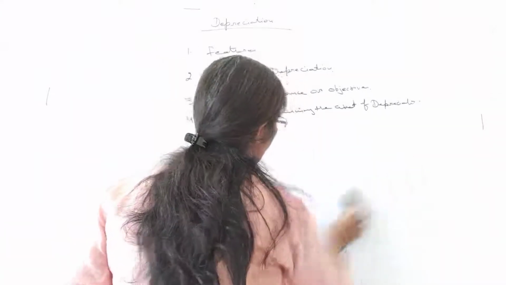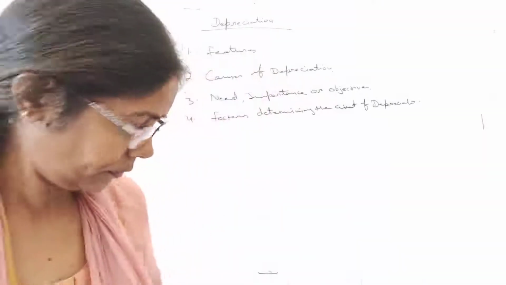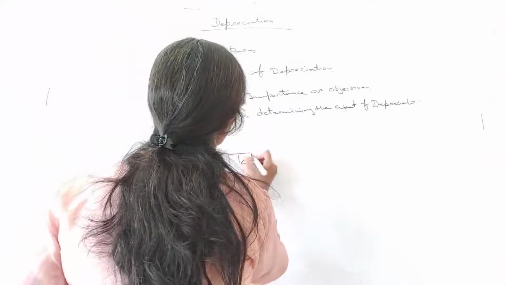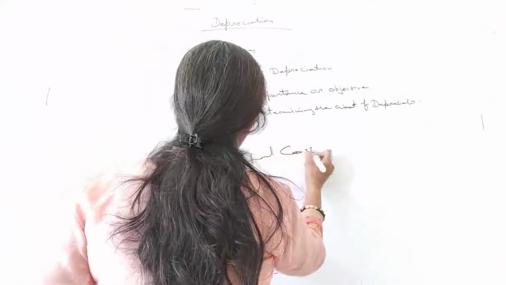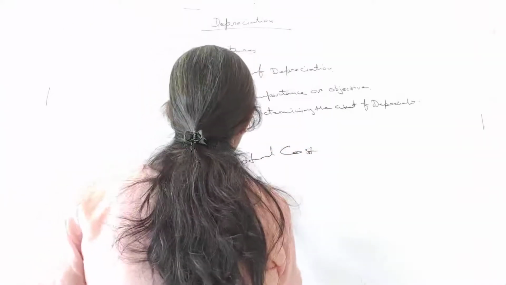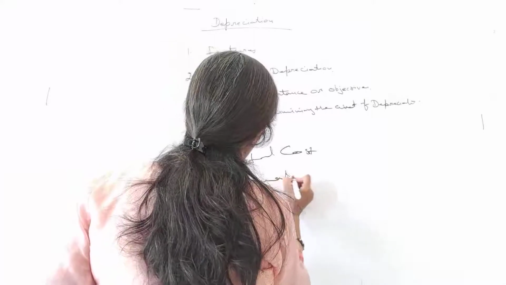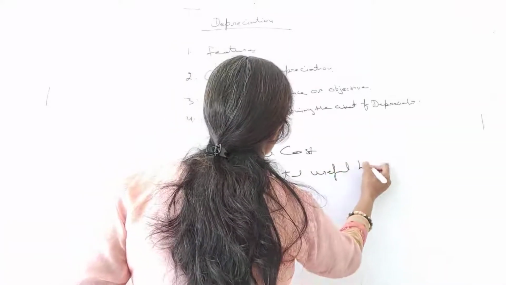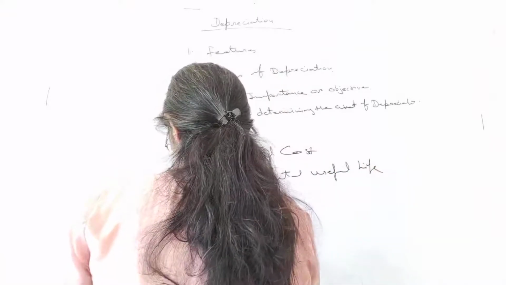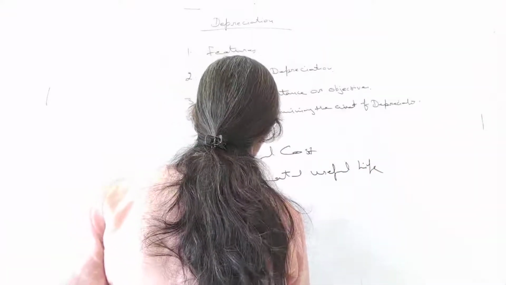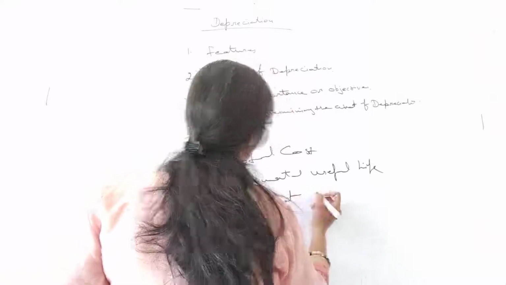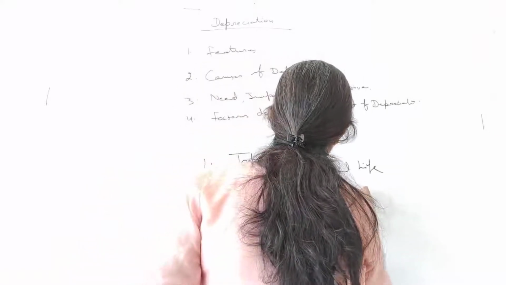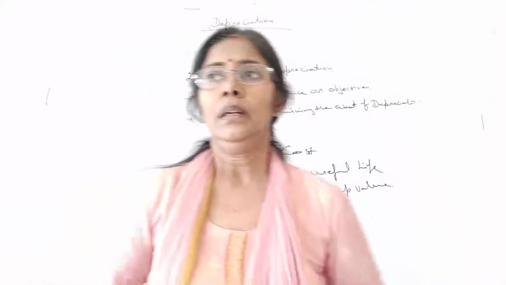This is your cost. Second one, estimated useful life. And third one is estimated scrap value.